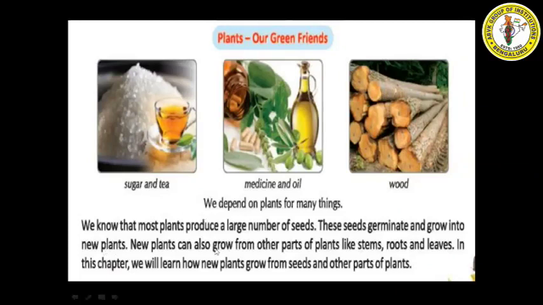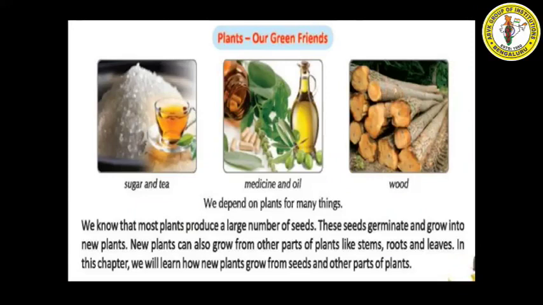And these new plants can also grow from other parts of plants like stem, root, and leaves. So in this chapter, we are going to study how these plants can be grown from seeds and other parts of the plant. The new plants can be reproduced by different parts of the plant.